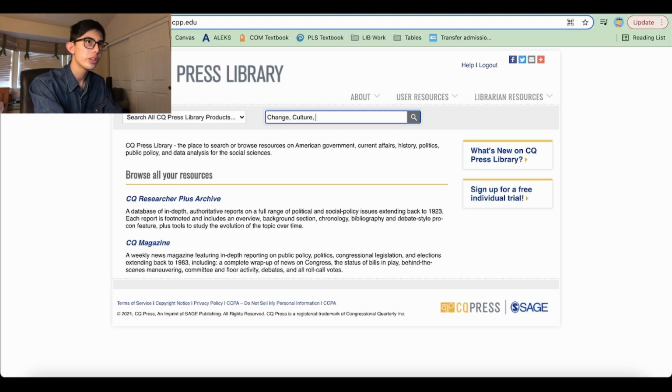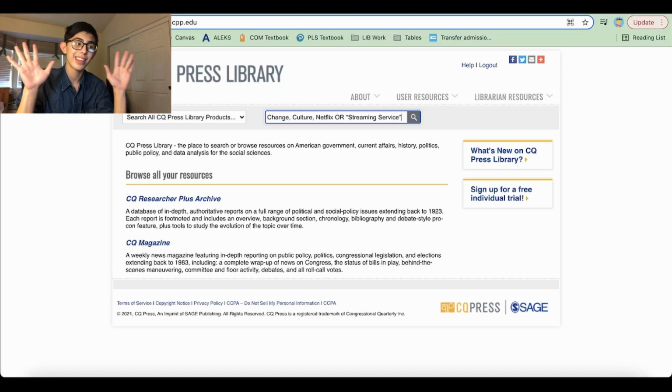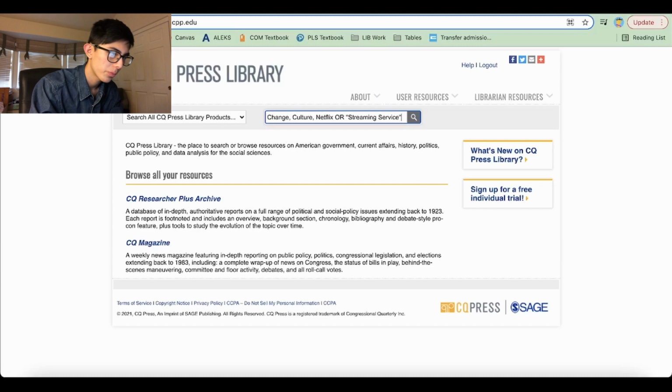And instead of movies and television, I think that we should do Netflix and a new Boolean operator, or, streaming service. Now, typing or will ensure that it's broadening out its search range. It has this big Venn diagram and it's searching for both Netflix and streaming services, anything with those two in it. Let's search.